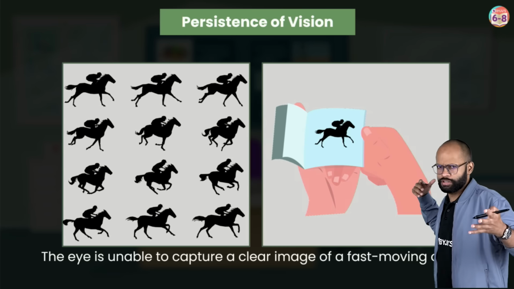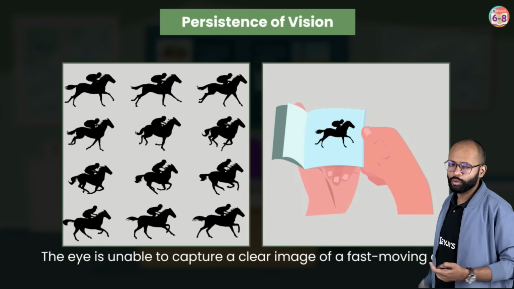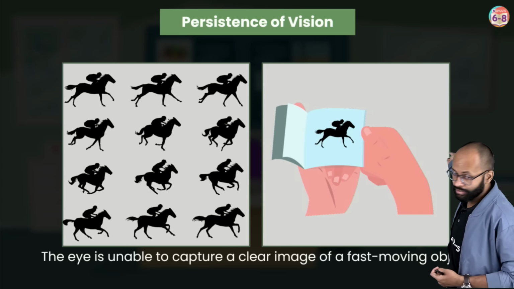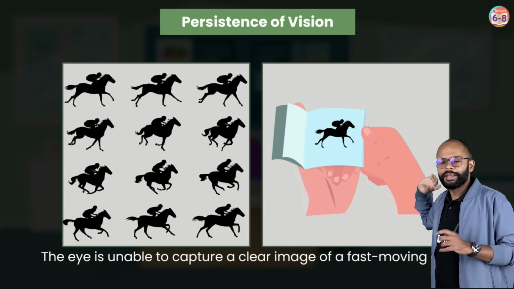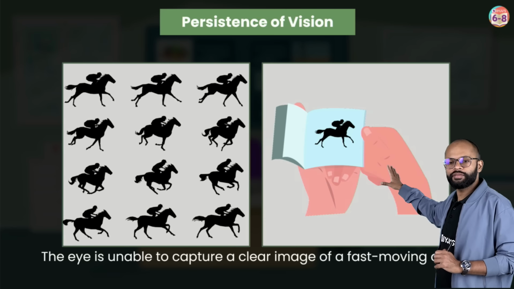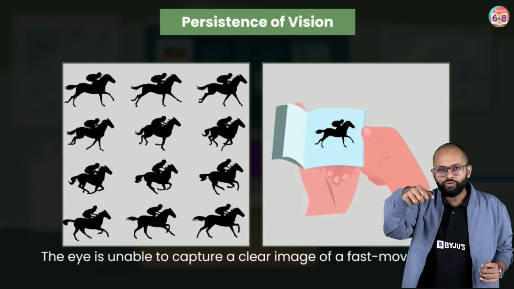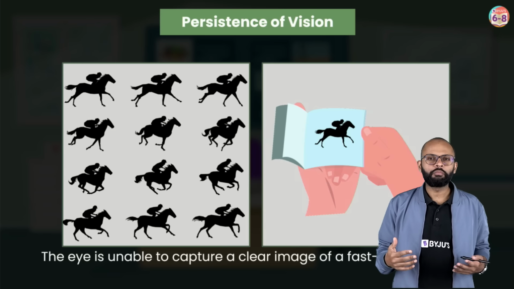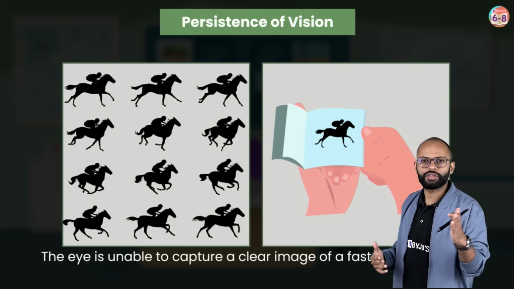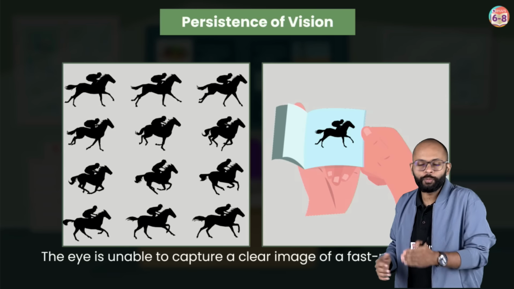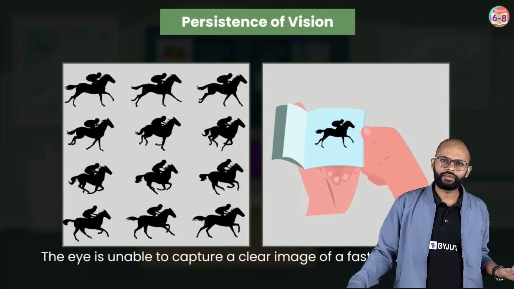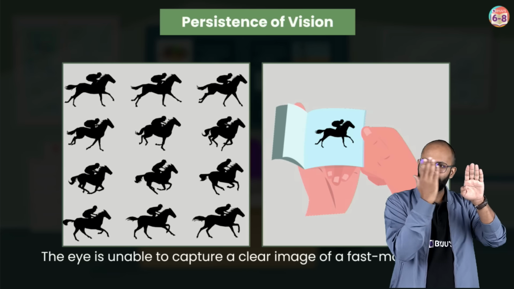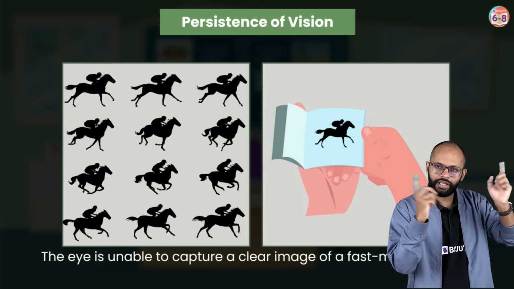Your brain knows that all of these are different pages, right? Your brain has an idea that all of these pages were different. But when you flip them quickly, you get to see it's like a continuous motion is happening. It's like a video, right? So that's how a video is. Video is so many pictures attached next to each other and which are running very fast.